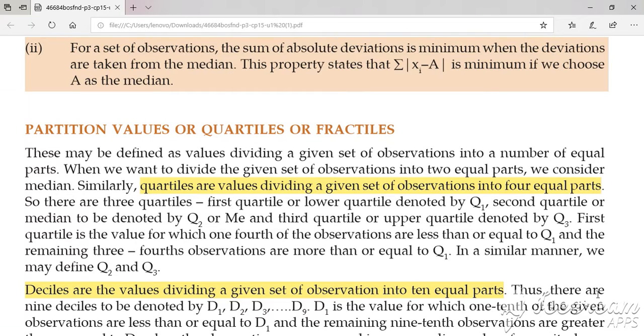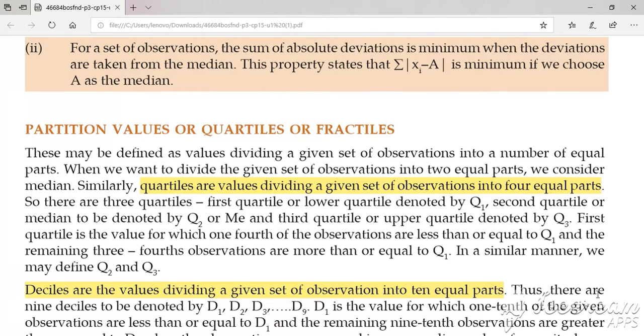The next is decile. Decile means 10. So you have to partition your data into 10 equal parts. That is nothing but deciles. So a minimum of 9 deciles are required to convert your data into 10 equal parts.